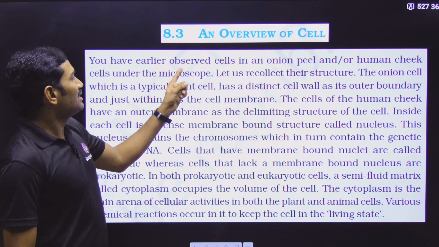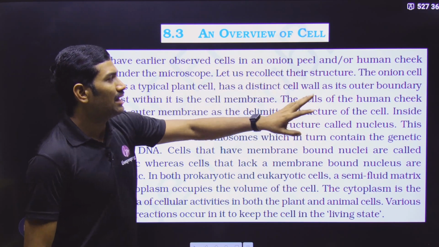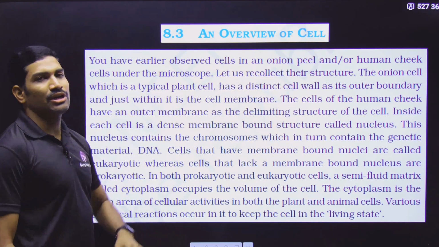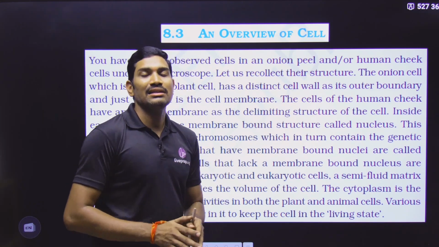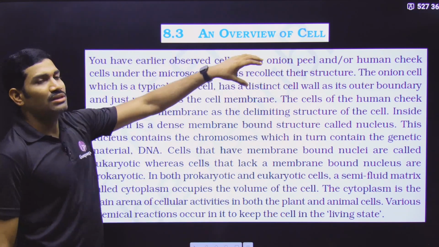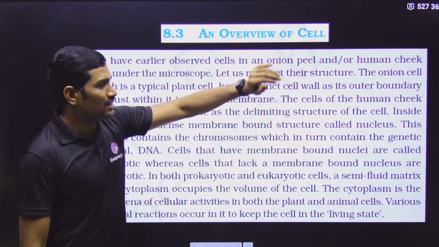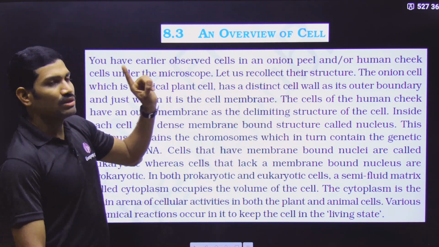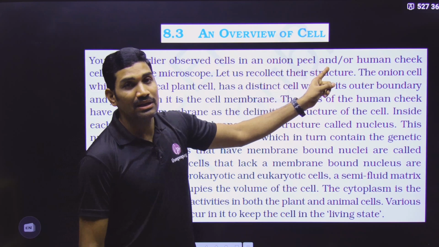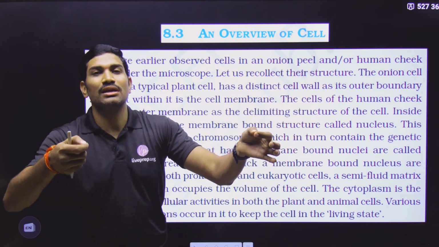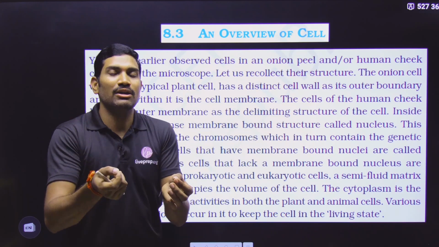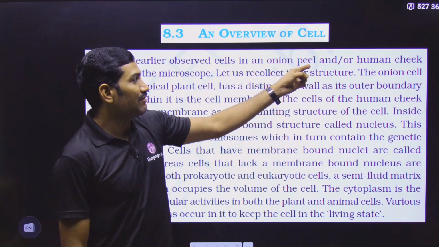You have earlier observed cells in an onion peel or human cheek cells under the microscope. Actually this was the experiment given in the NCERT for the 9th and 10th class students. So at that time they have already observed this, so that's why they are continuing this particular one. The important point is onion peel, the outermost layer that you are taking out is called the peel, right? In that onion peel, onion is a plant, so it is having plant cells.